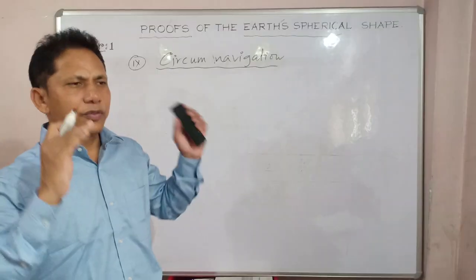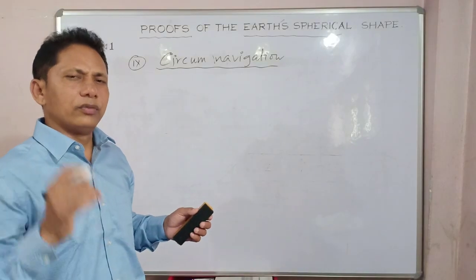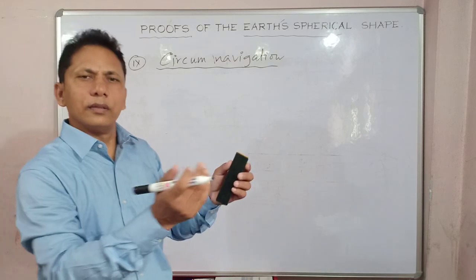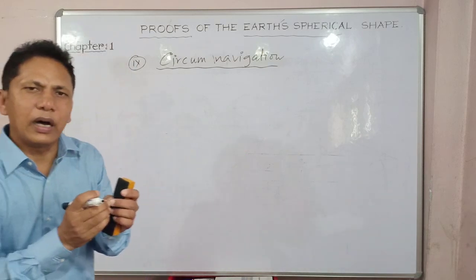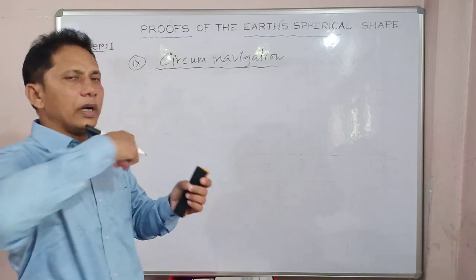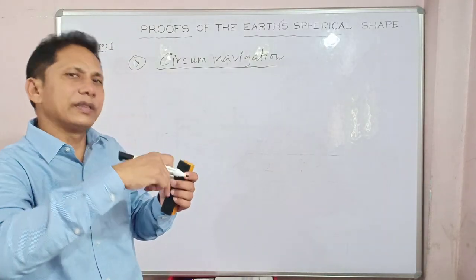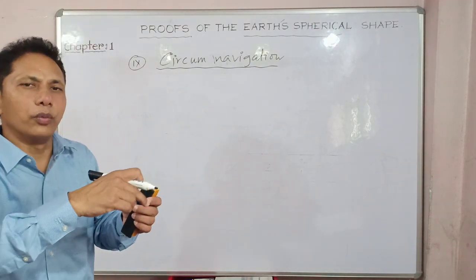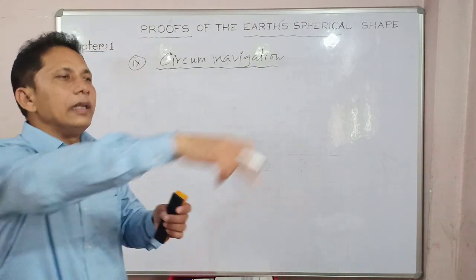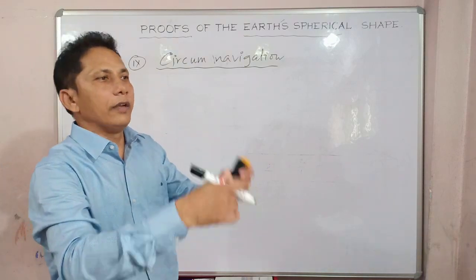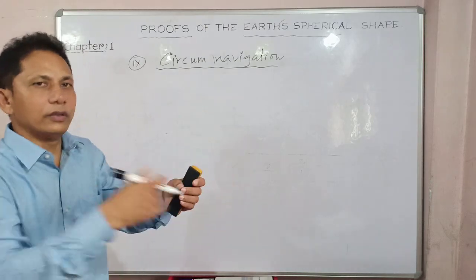A person, so desperate and brave-hearted, whose name you must know, Ferdinand Magellan. They started from one point of the earth and traveled through the waterway all around the earth, and came back to the same spot after a certain period. My point is that this finally proved that Earth is spherical and circular, and there is no sharp edge they encountered or faced on their journey.